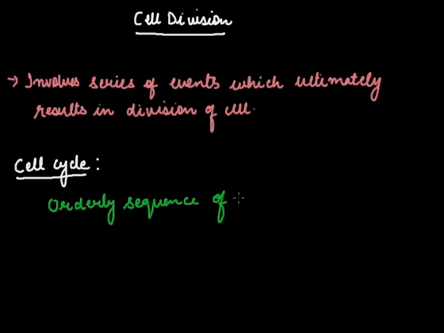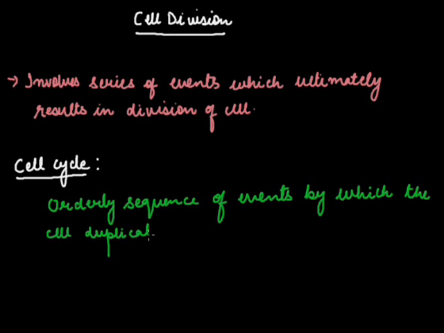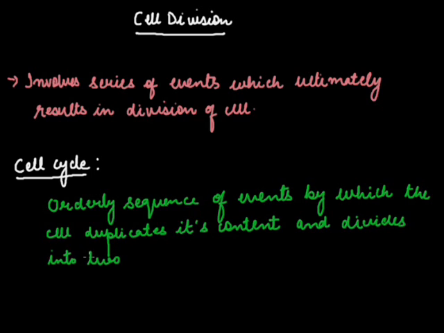Orderly sequence of events by which the cell duplicates its content and divides into two. Okay. What is cell cycle? It is an orderly sequence of events by which the cell duplicates and divides into two.